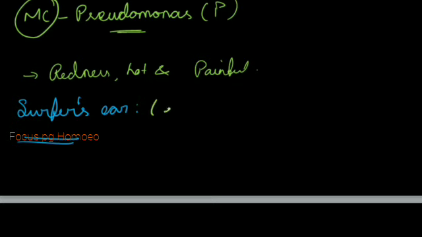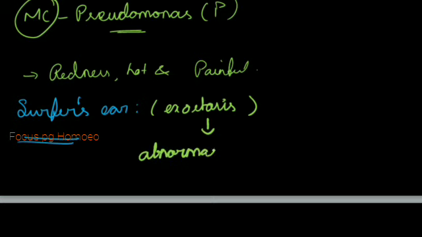It is also known as exostosis. So exostosis is none other than abnormal bone growth in the external ear. Okay. It is also called as surfer ear. Now next.